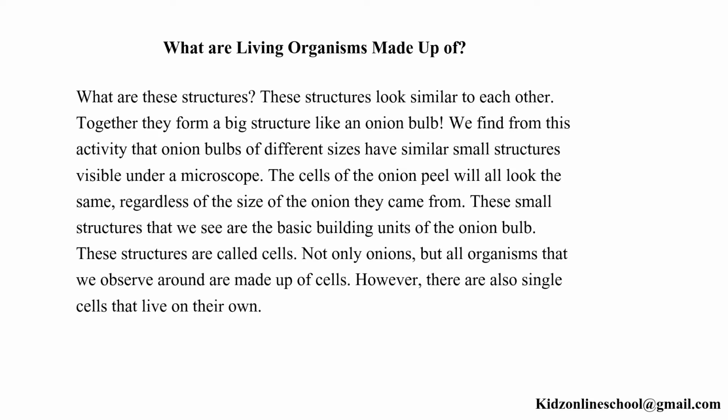The cells of the onion peel all look the same regardless of the size of the onion they came from. These small structures that we see are the basic building units of the onion bulb. These structures are called cells. Not only onions, but all organisms that we observe around us are made up of cells. However, there are also single cells that live on their own.